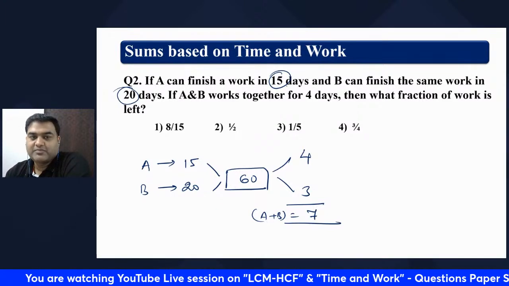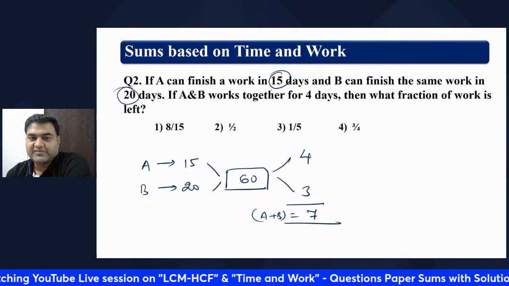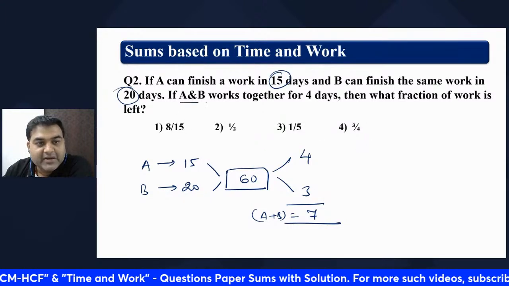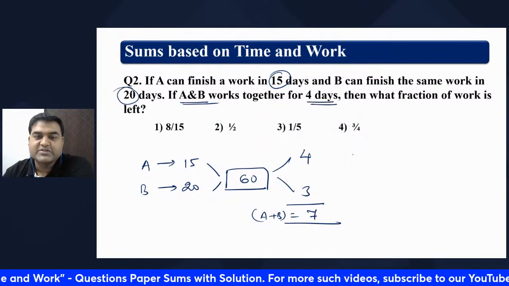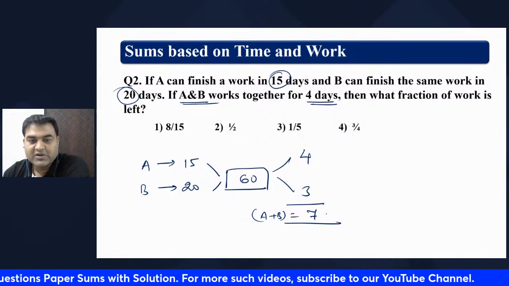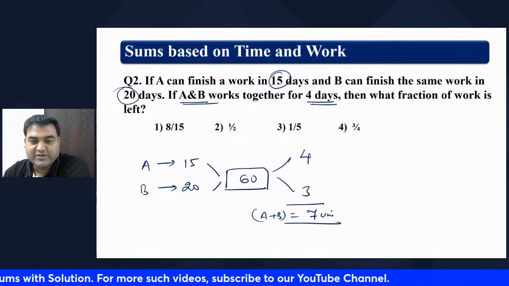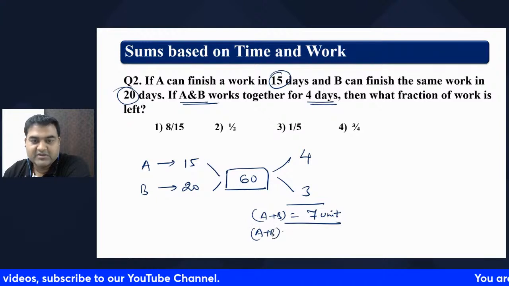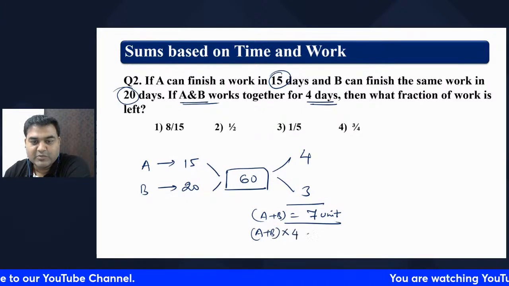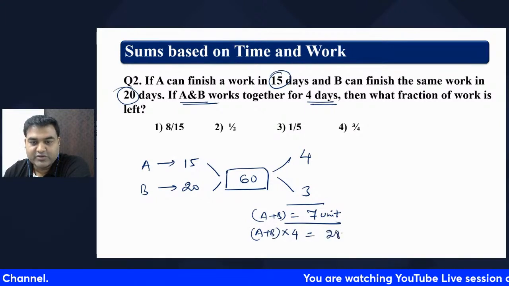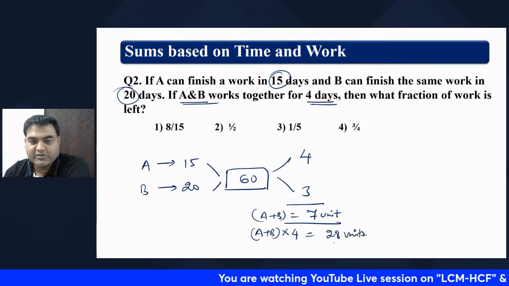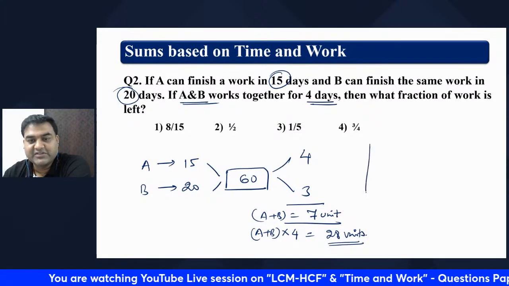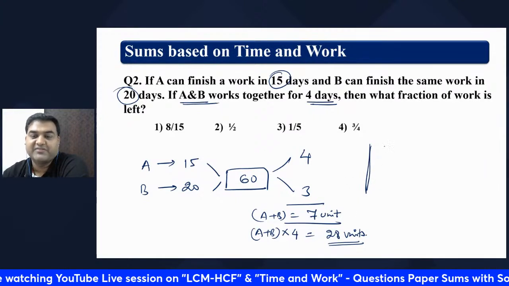If A can finish a work in 15 days, B can finish the work in 20 days, and A and B work together for 4 days, then A plus B together do 7 units in one day. So in 4 days, how many units? 28 units. Correct? 28 units of job they would have done. Then what fraction of work is left?